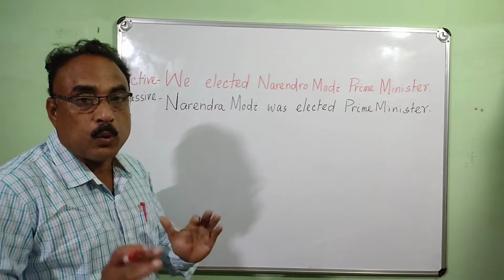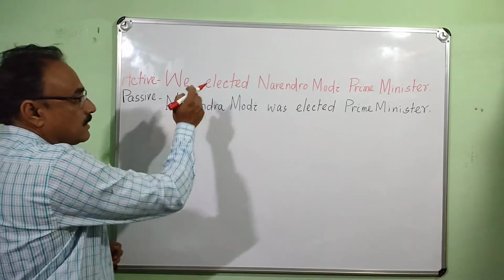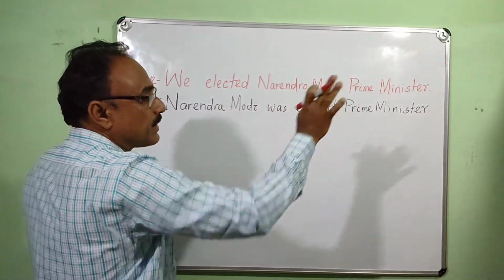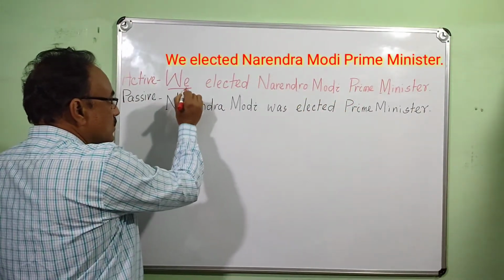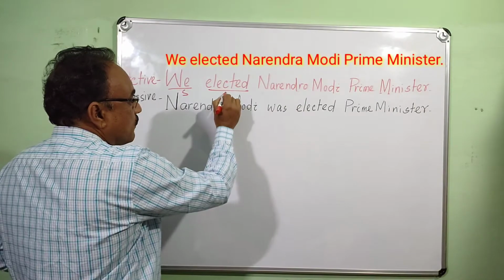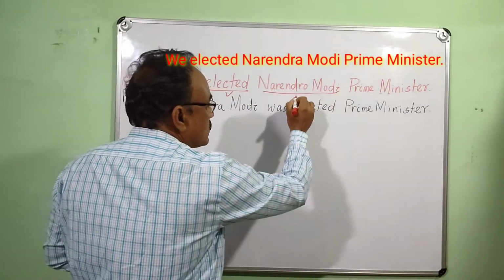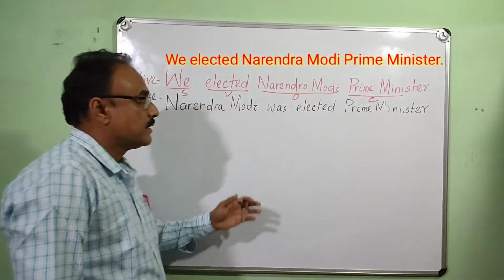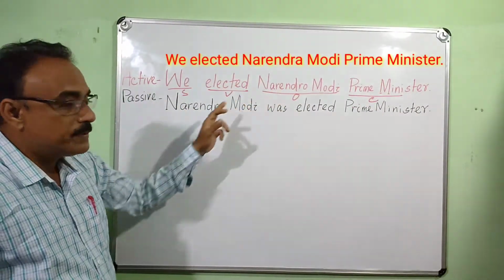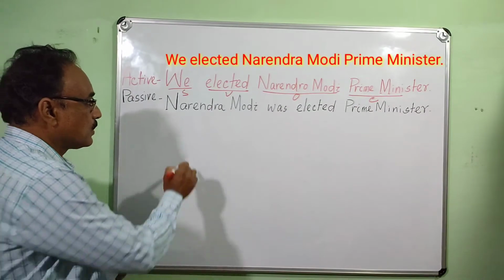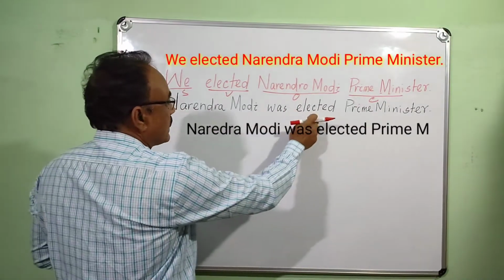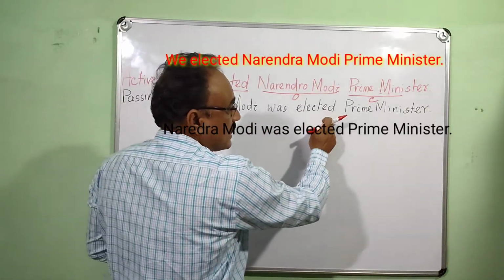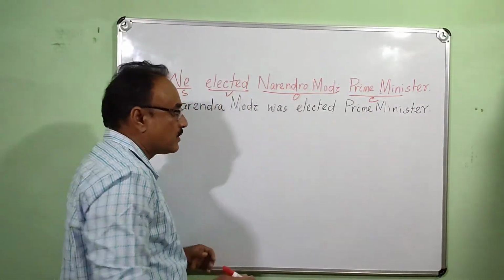Okay, look at this example. It is SVOC pattern. Subject, verb, object, complement. We elected Narendra Modi Prime Minister. We is the subject, elected is the verb, Narendra Modi is the object, Prime Minister is the complement. Okay. Now the object will be the subject in passive. Narendra Modi was elected because it is simple past. Narendra Modi was elected Prime Minister.